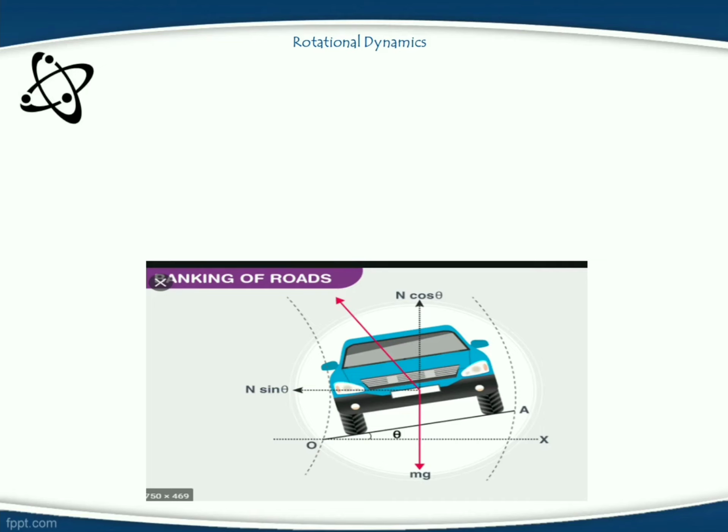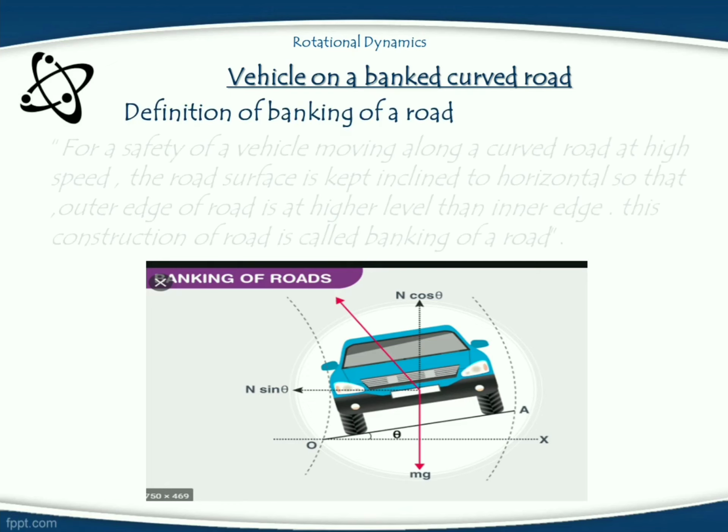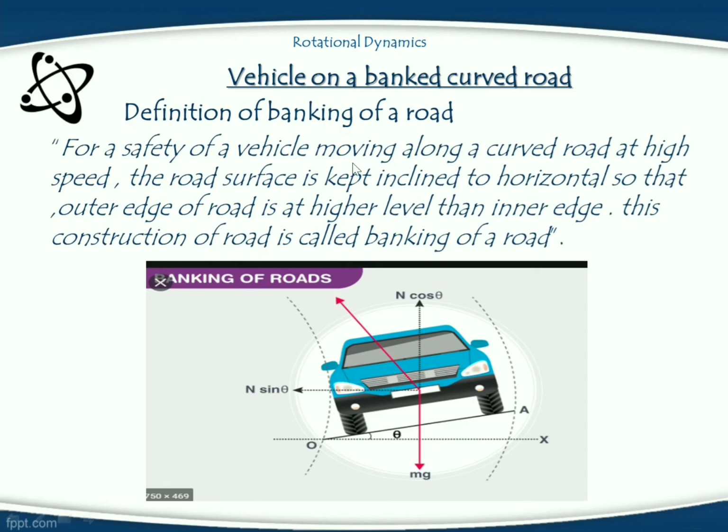To avoid such a situation, one construction should be made on the horizontal circular track, which is known as a bank road, also known as banking of road. Hence, in this lecture, we are going to study the third application of uniform circular motion, vehicle on a banked curved road. The definition of banking of road is: for the safety of a vehicle moving along a curved road at high speed, the road surface is kept inclined to the horizontal so that the outer edge of the road is at a higher level than the inner edge. This construction of road is called banking of road.